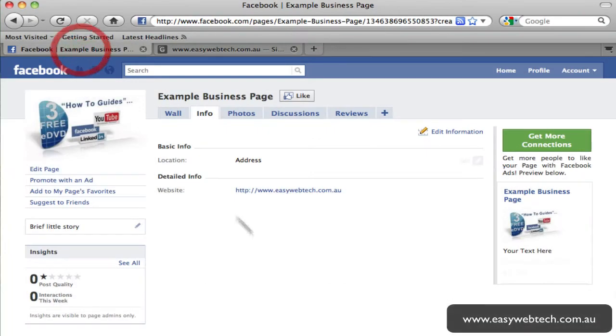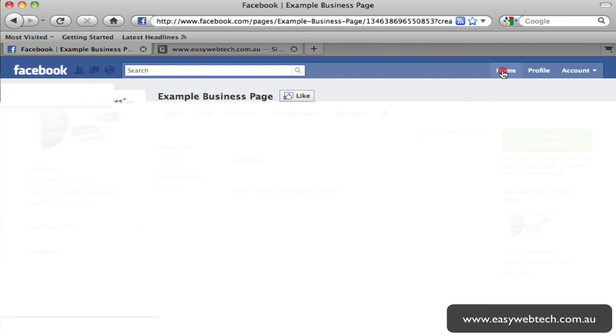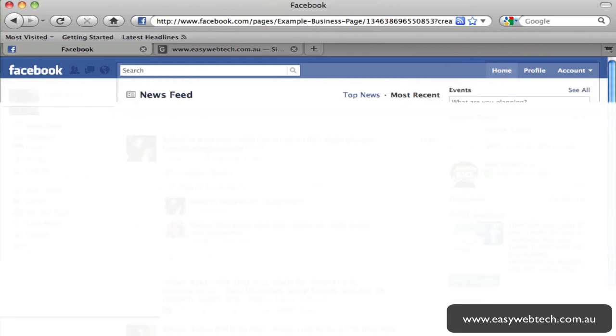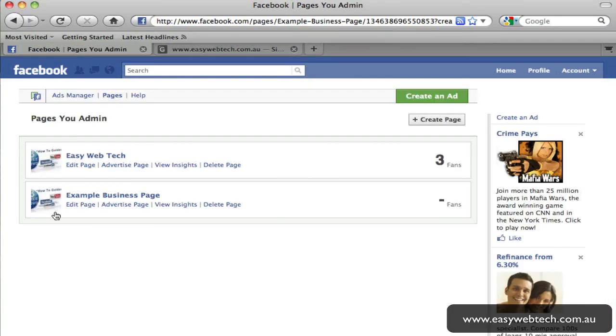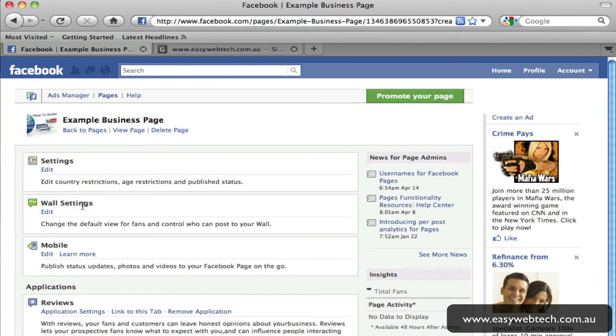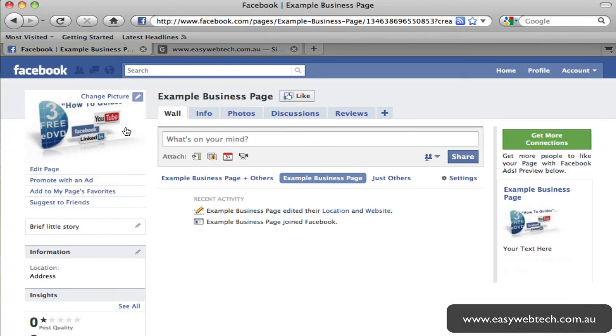All right, now, one thing I did want to show you just quickly is that if you happen to log back in to your profile and want to get back to that pages area, if you come down to this side on the left-hand side, you'll see ads and pages. And if you click there, you'll now see the pages that you've created. So we can come back here to edit page, and you've seen this again, and view page.